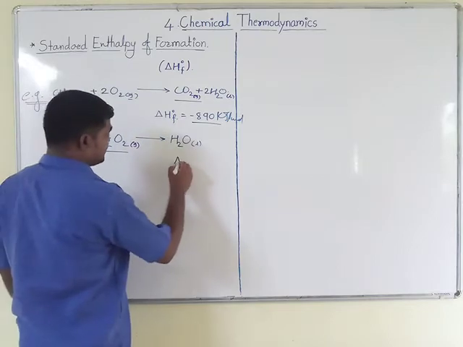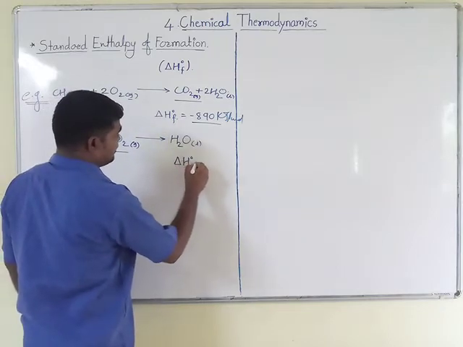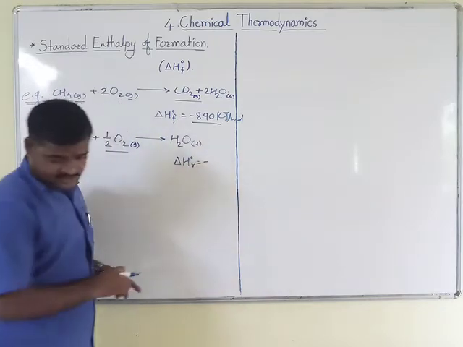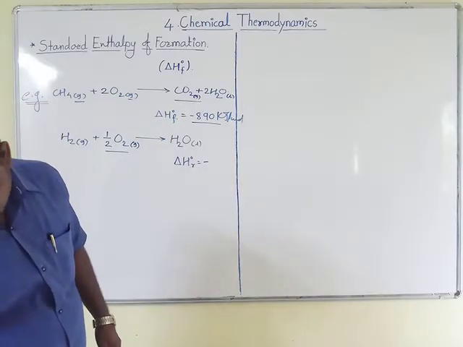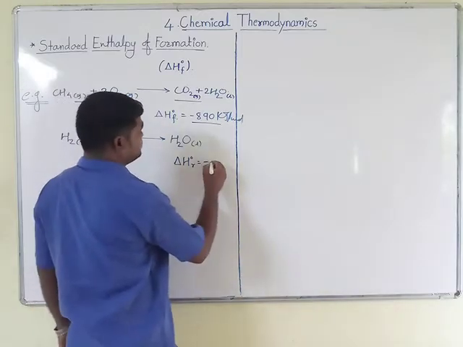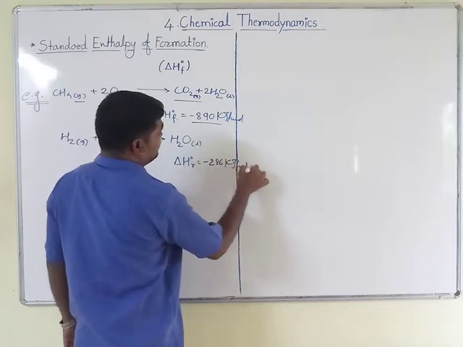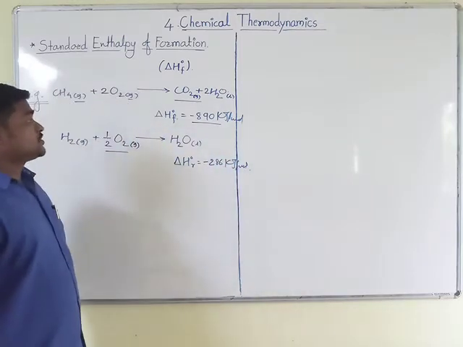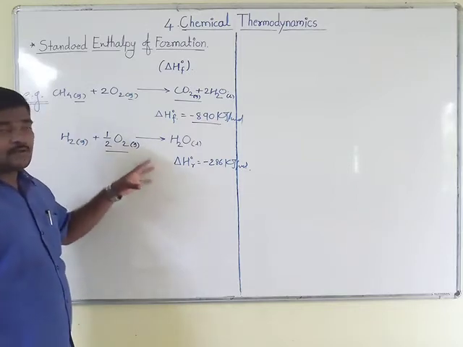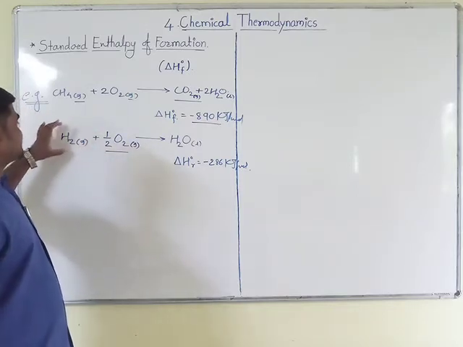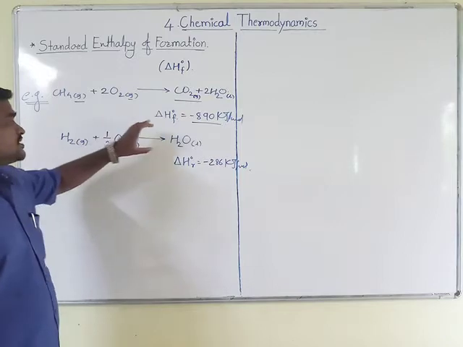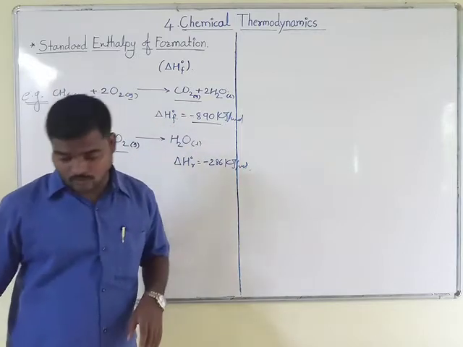reaction, delta H0 R, will be minus 286 kilojoule per mole. Okay. So this is the enthalpy of reaction, that is hydrogen gas on reaction with oxygen gas will form liquid water.